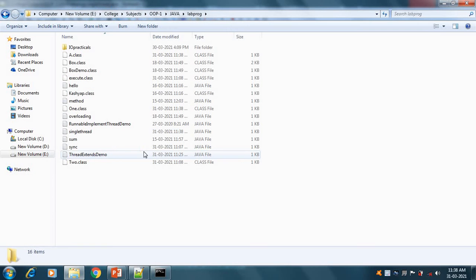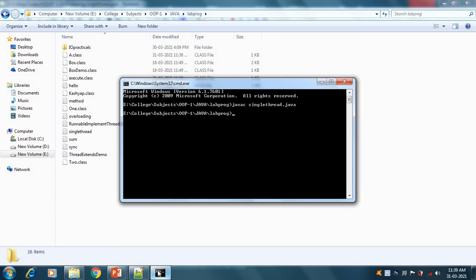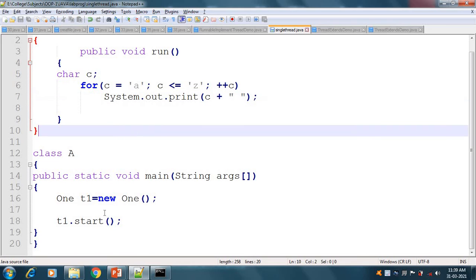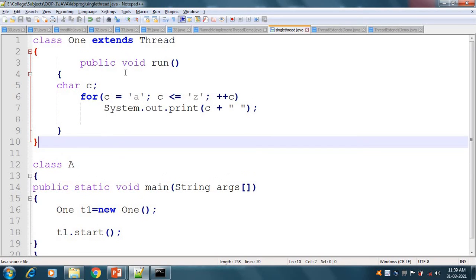We have to check which class name is there. The class name is A, so we will call that class: java space A. Here we can see that it printed A, B, C, D up to Z. So this is the example of a single thread. T1.start will call the run method, and that logic will be executed. So this is a single-threaded system.